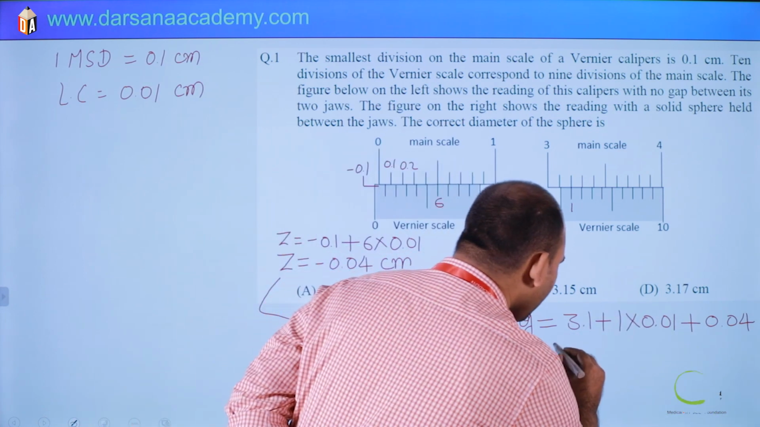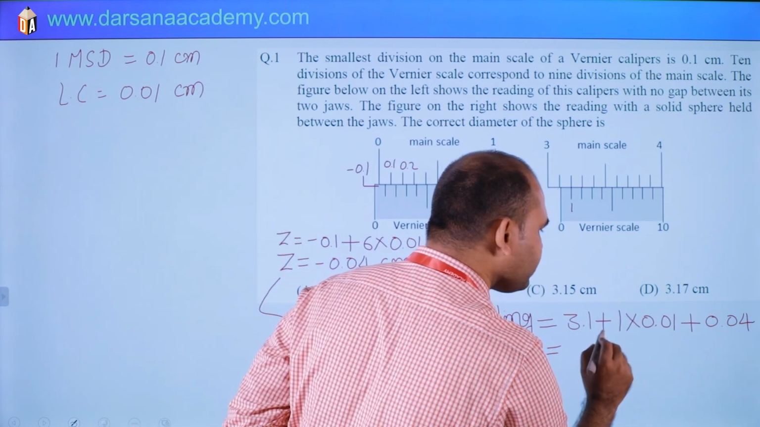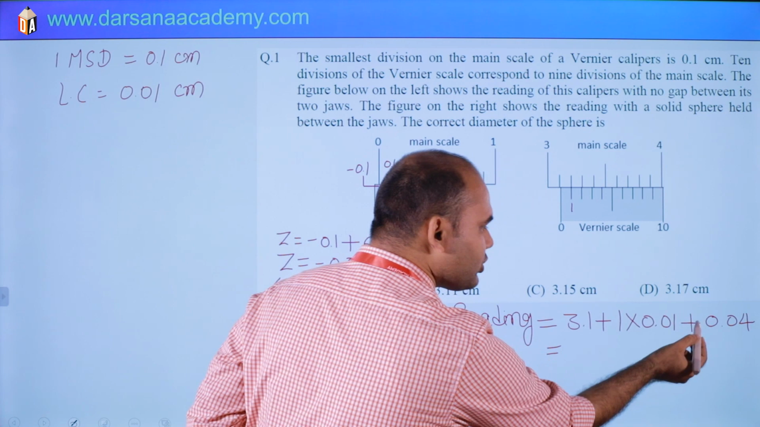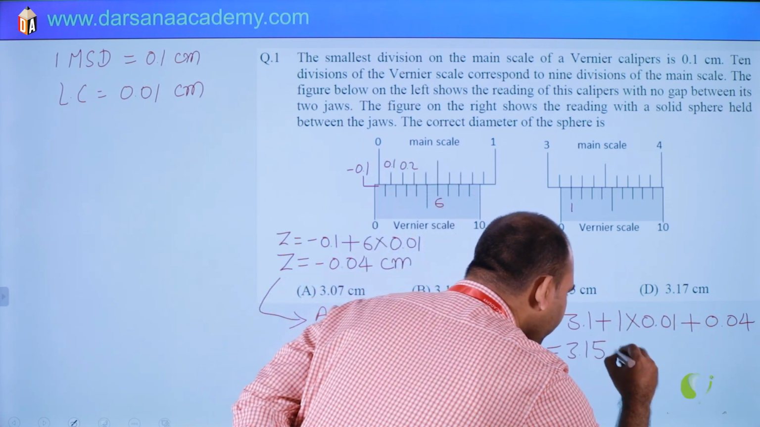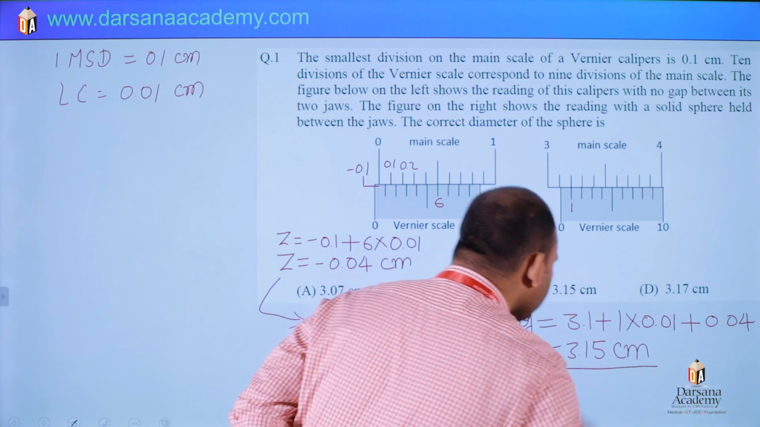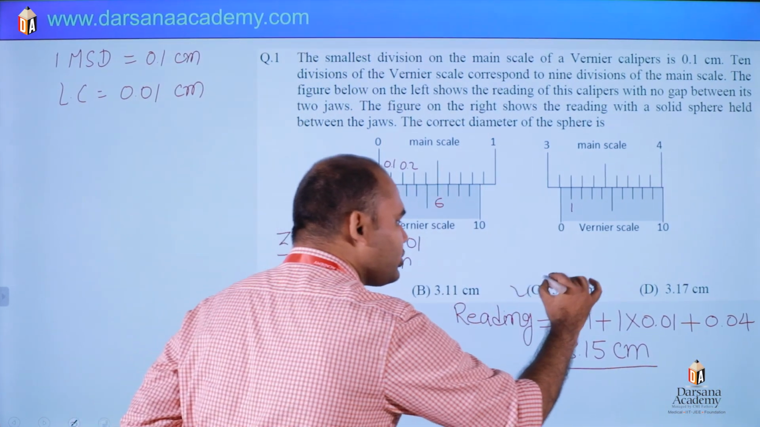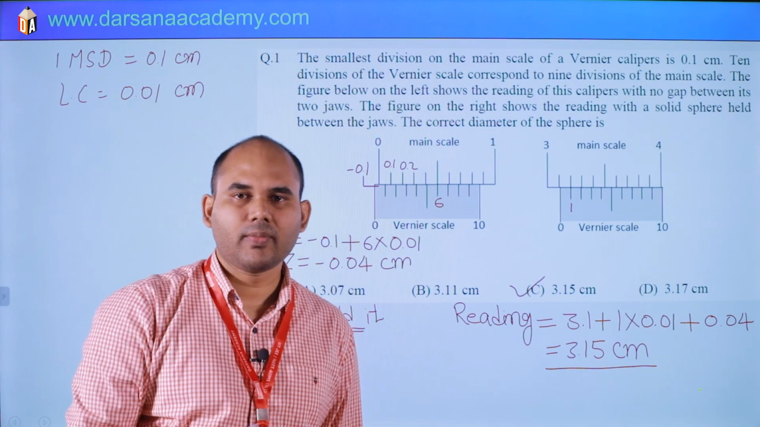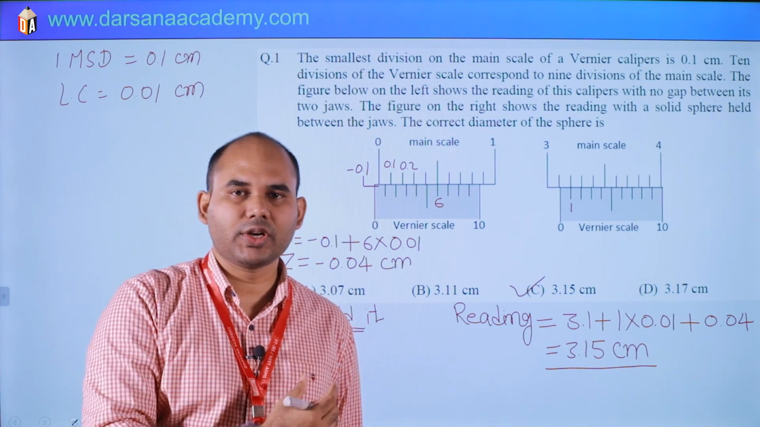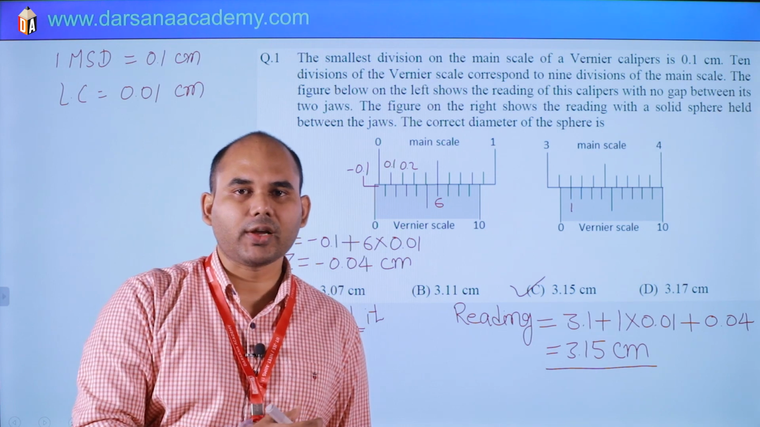So here it will be 0.01 and 0.040. So the reading will be 3.15 centimeter. So which option is matching? Third option. So option C is correct. This was a very basic question related to zero error in vernier caliper.